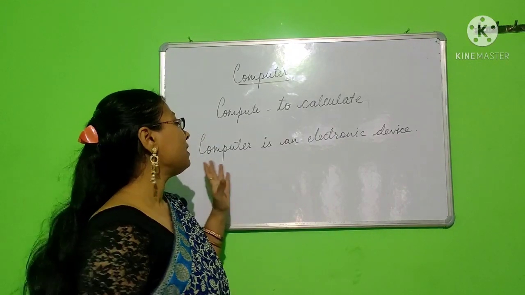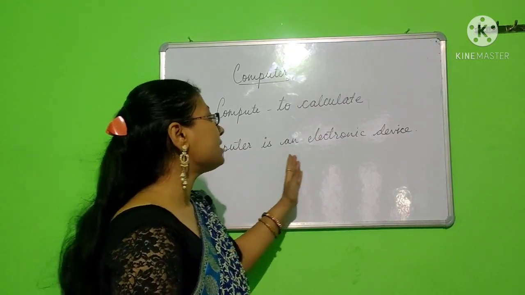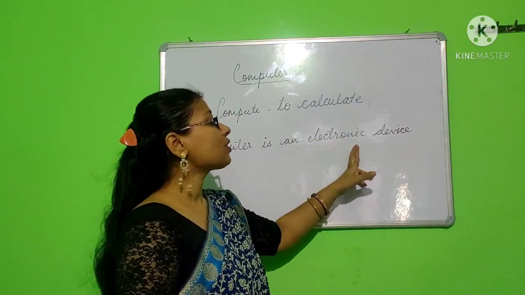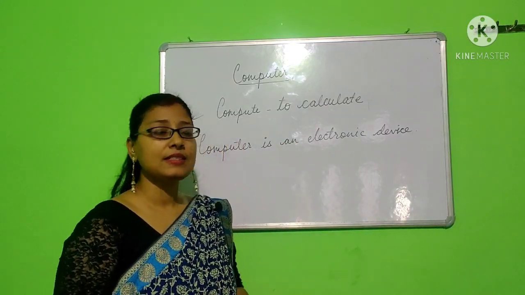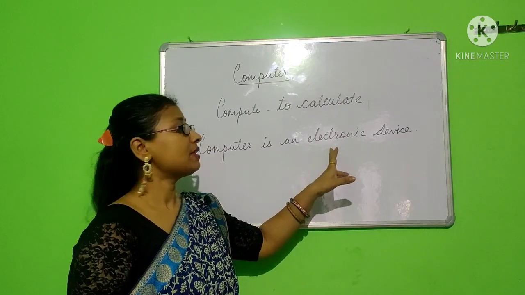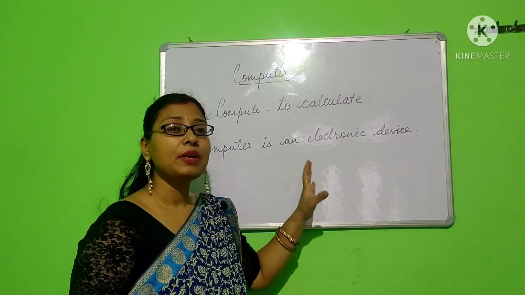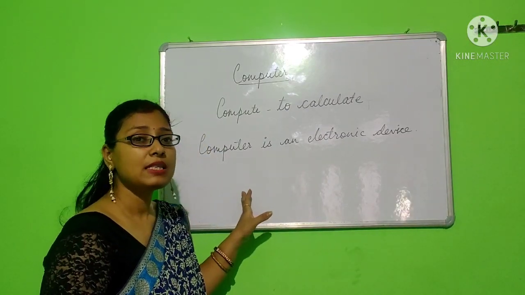We know that computer is a device. Why is it called an electronic device? Because the computer runs with the help of electricity. That is why we call the computer an electronic device. It is a simple definition of computer, and anybody can understand this definition very easily.